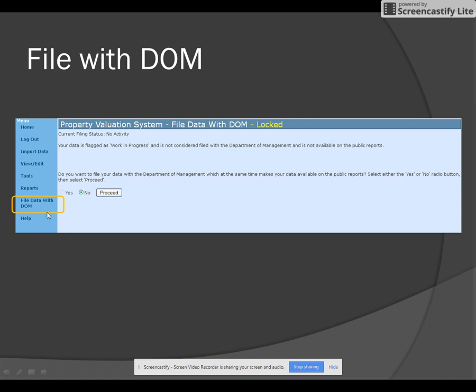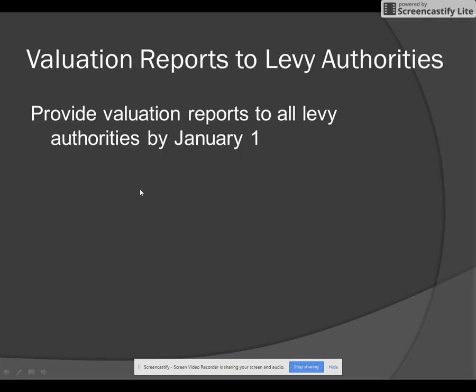From the homepage menu, you'll see an option, File Data with DOM, and it's saying here that your data is flagged as a work in progress and is not considered filed, and it's not available to the public. And it's going to ask you, do you want to file your data with Department of Management, which at the same time makes your data available via public reports. So you're going to select yes or no and proceed.